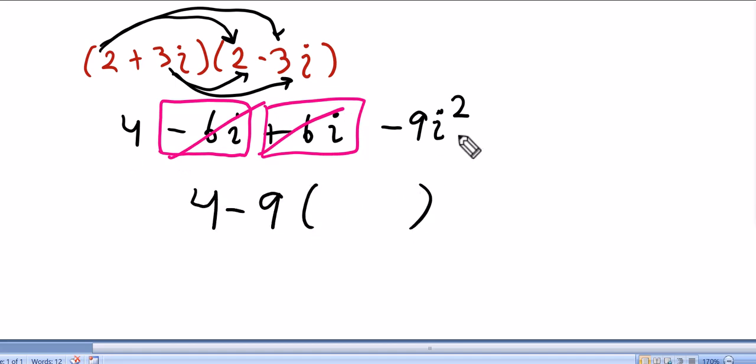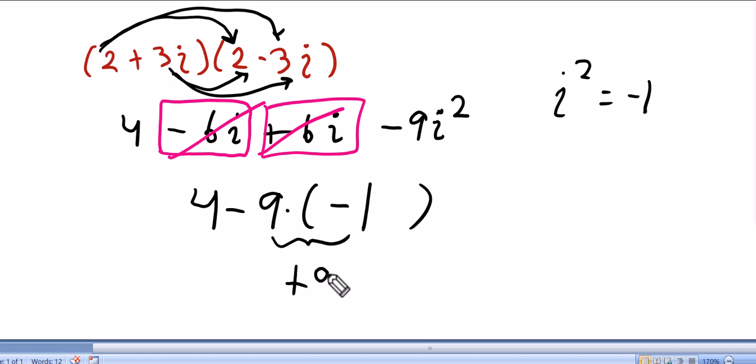But what is i squared by definition? We could replace the i squared with a negative 1. Now, some of you silly folks are doing 4 minus 9. That's not how order of operations works. Order of operations says we take care of this multiplication first. This becomes a positive 9. And then I tack on this 4, and then 4 plus 9 is 13. And that's quite a bit of work.